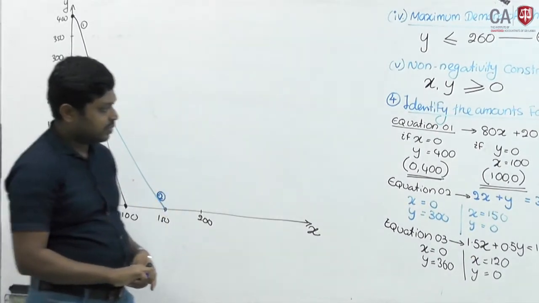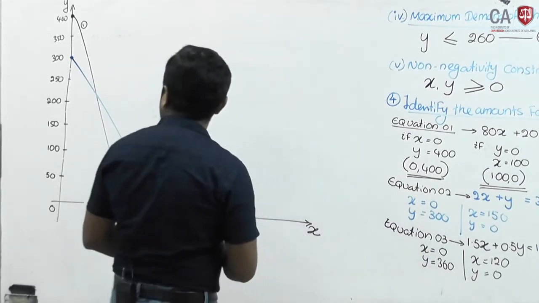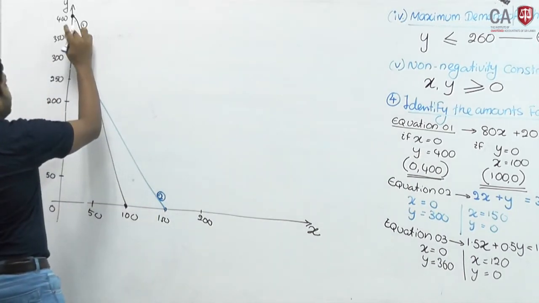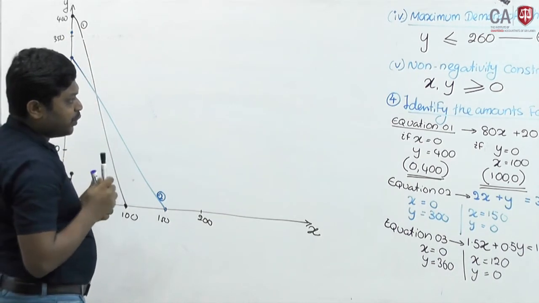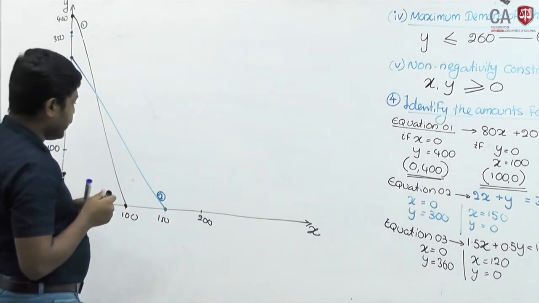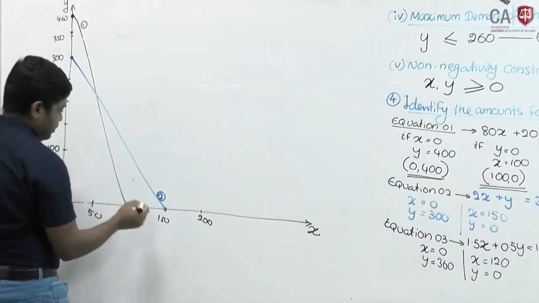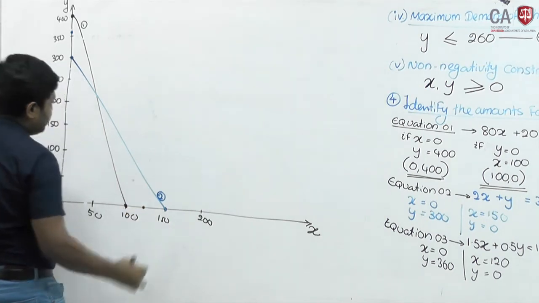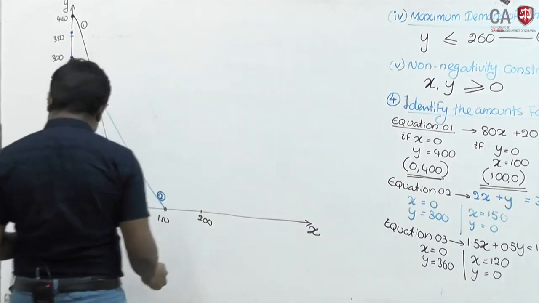Third: when x is 0, y is 360. I will take this 360 like this. When y is 0, x is 120, I will take it as 125 at this point. Okay, then draw a line.